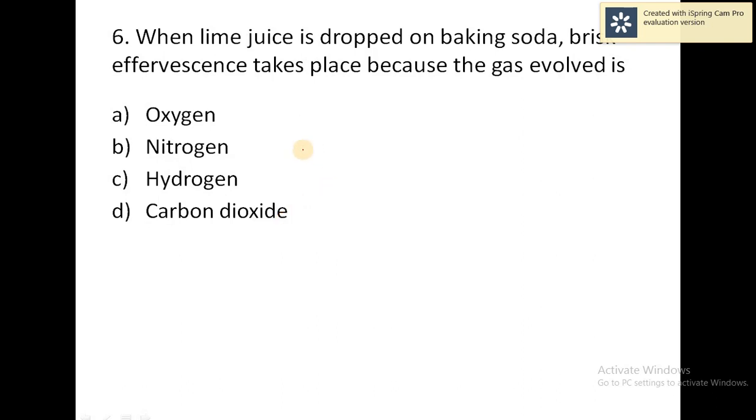Correct answer means, see that oxygen is wrong answer. So oxygen is not a correct one. Similarly, nitrogen also wrong answer, and hydrogen also wrong. So correct answer is carbon dioxide.